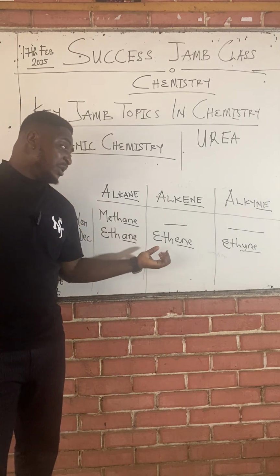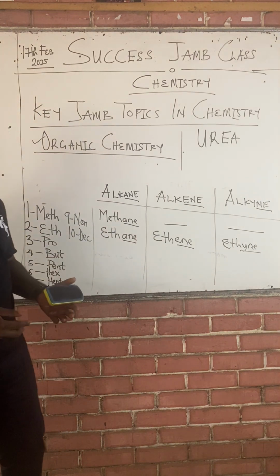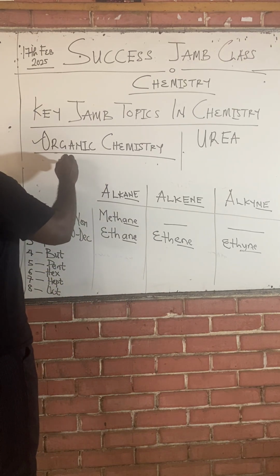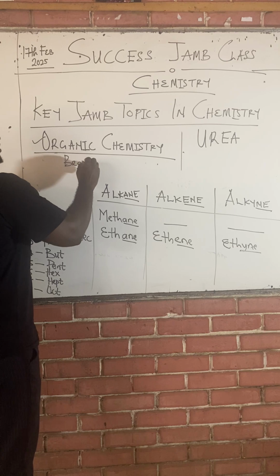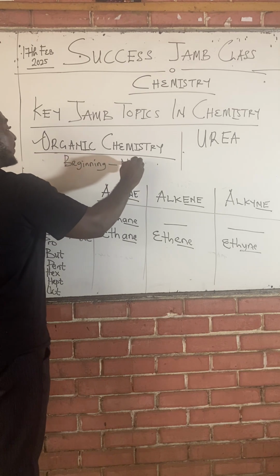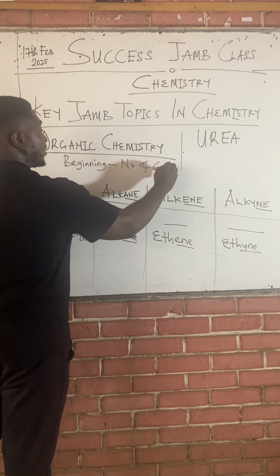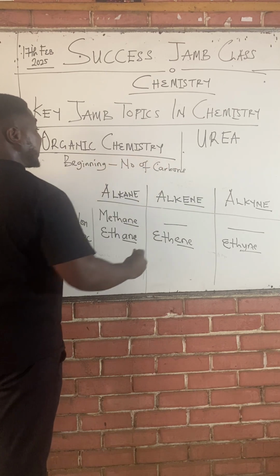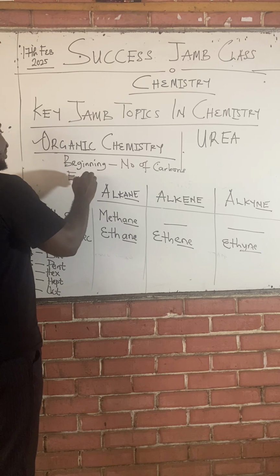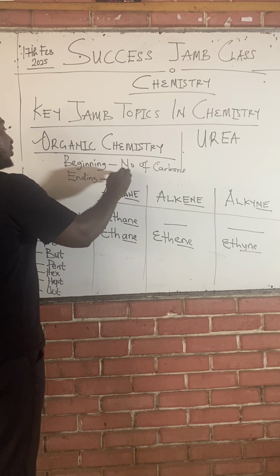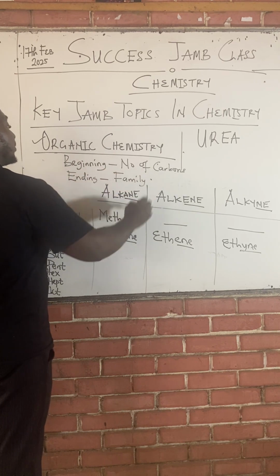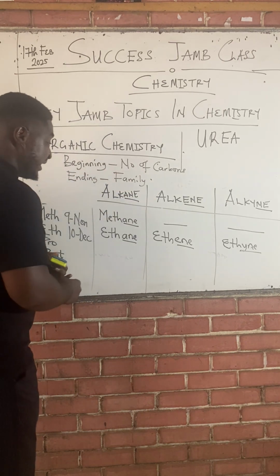So what determines the ending of your name is the family you belong to. But what determines the beginning of your name is the number of carbons the organic compound contains. So the beginning of the naming of an organic compound is dependent on the number of carbons. Number of what? Carbons determine how we start to name the organic compound. But the ending, what ends the name, is the family you belong to, right? The family of the organic compound determines the ending.